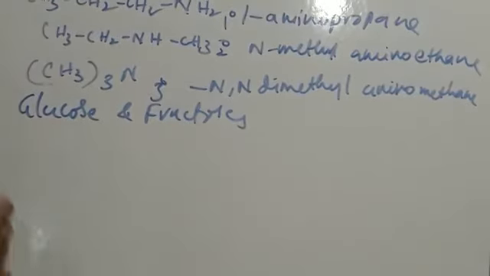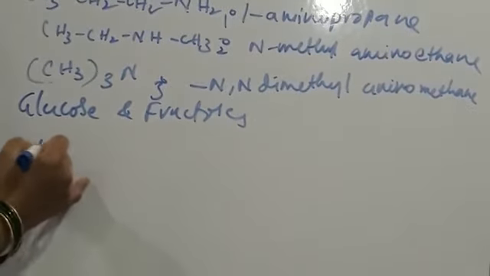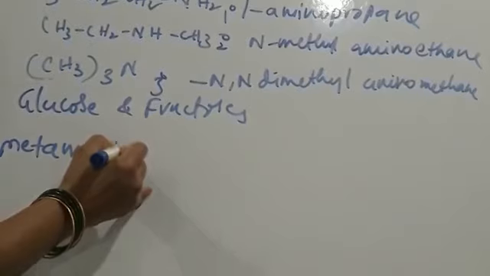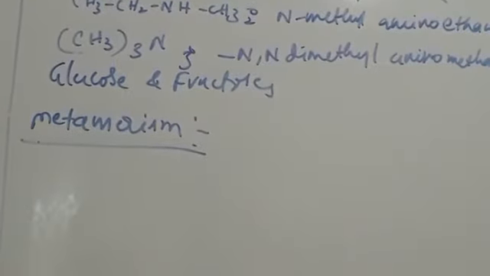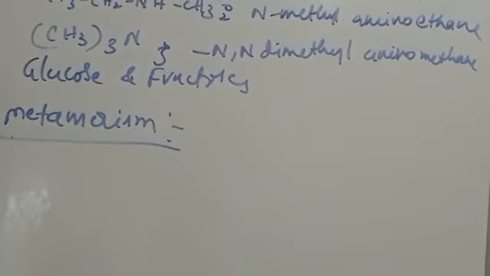Next, coming to metamerism. The next type of isomerism is metamerism. Metamerism is due to the difference in the linkage of substituent groups to the functional group.